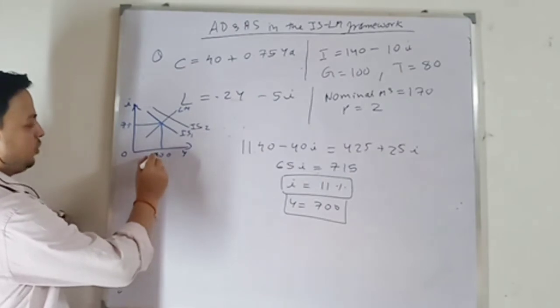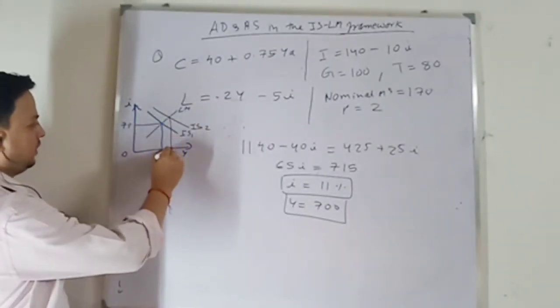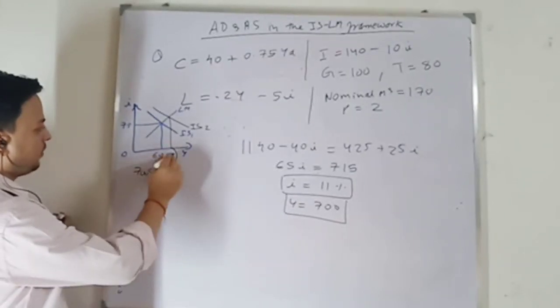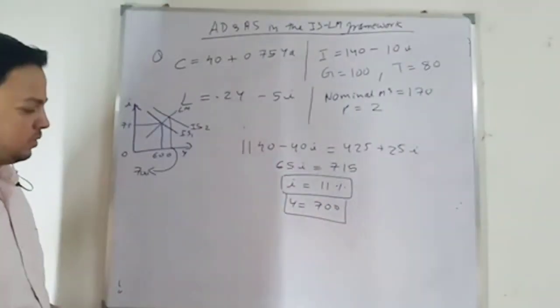So initial equilibrium is 600. Okay. New equilibrium at this point it is 700. I am not able to write here. Okay, you can write later. 700. Okay.